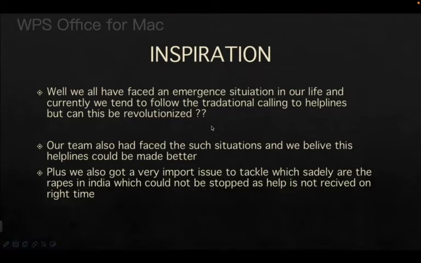Plus, there is a very important issue we all have to tackle. That is the rapes that we encounter in India, which need to be stopped. Unfortunately, this is not possible in the current system because the help is not received at the right time. Even the people nearby don't know that there is something fishy going on there. So there needs to be some type of system established to help the person in emergency situations.